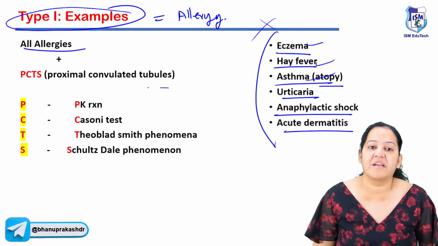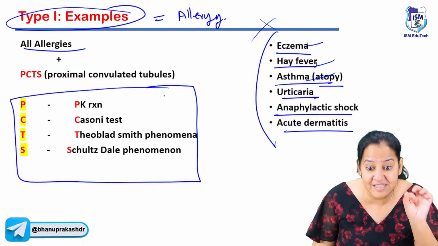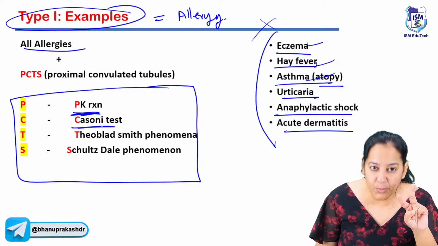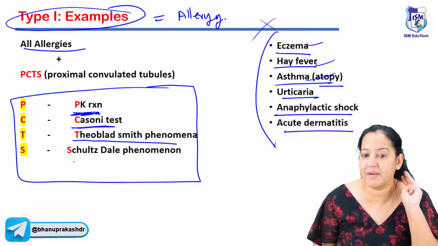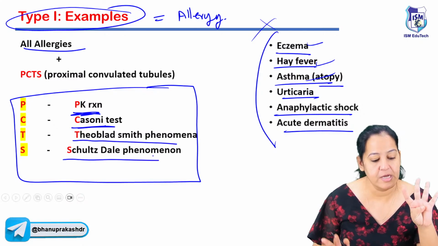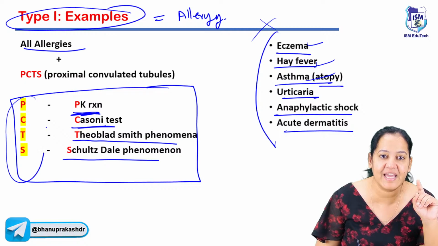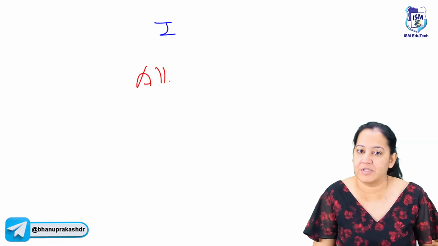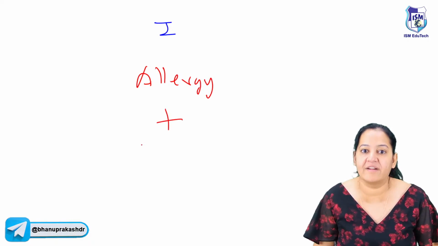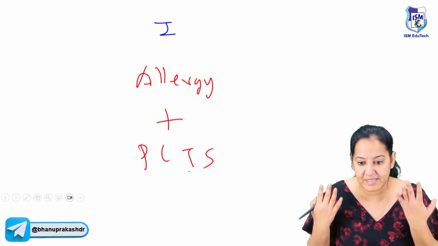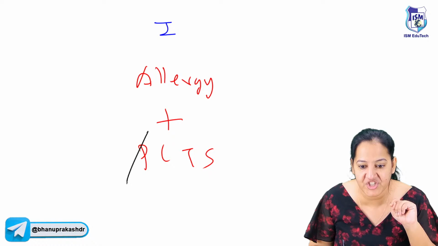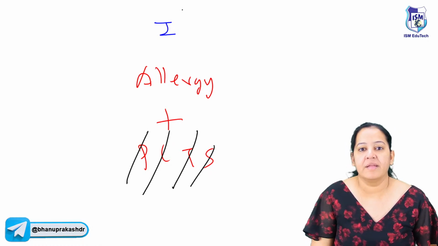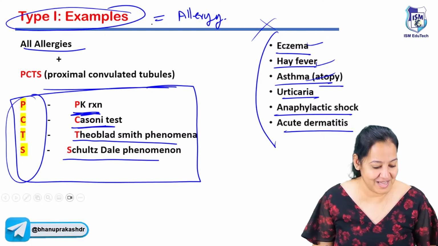But where you will get confused is in the named reactions, the scientist named reactions. Prausnitz-Küstner reaction is an allergy, and it's type 1. Casoni test is type 1. Arthus-Smith phenomenon is type 1 and Schultz-Dale phenomenon is type 1. So make a mnemonic for that: PCTS. So what are the examples of type 1? Say, ma'am, all allergies, along with PCTS. The full form of PCTS is Prausnitz-Küstner reaction, PK reaction, Casoni test, Thiebaud-Smith phenomenon and Schultz-Dale phenomenon. That is type 1 hypersensitivity.